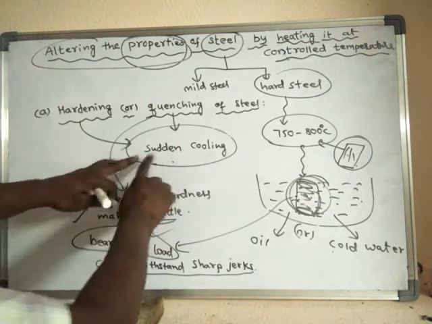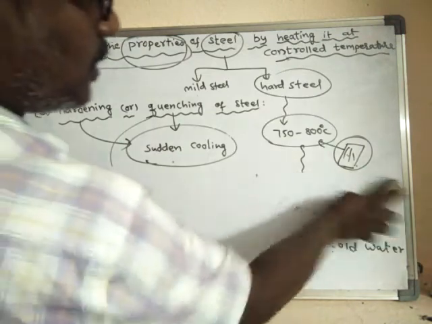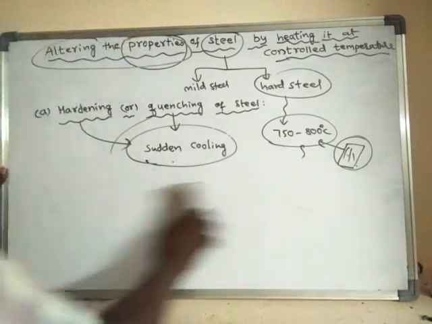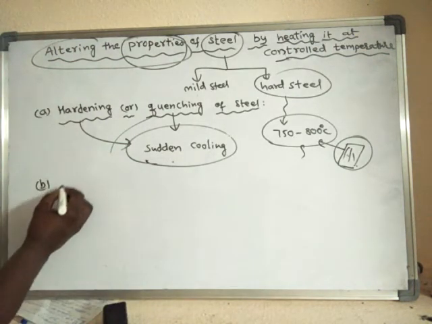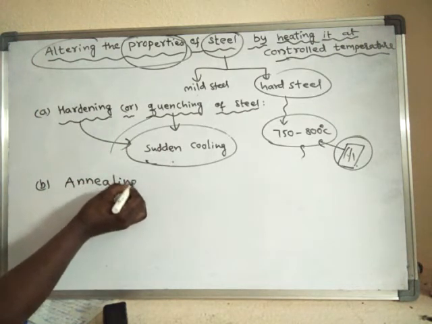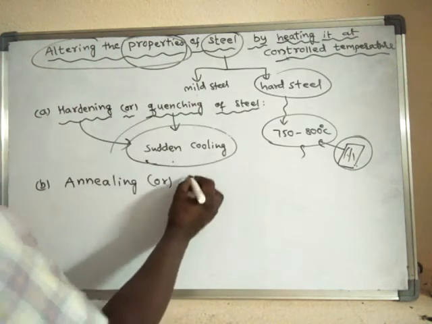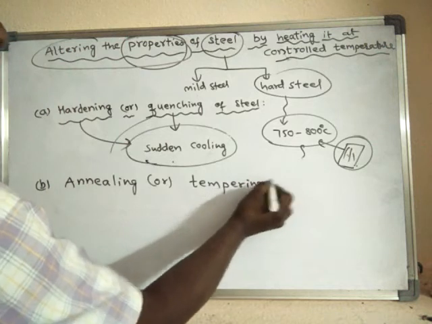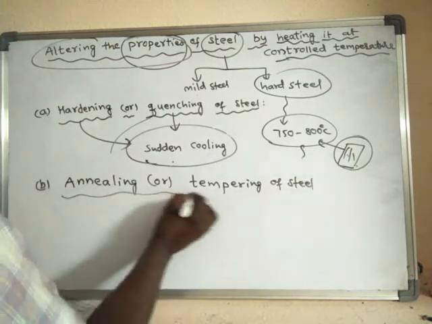Here we cool suddenly, but there is another method where it is cooled very slowly. The second method is also called annealing or tempering of steel.